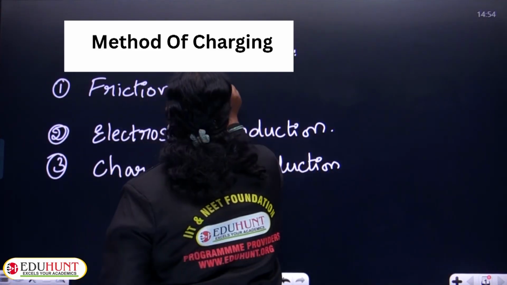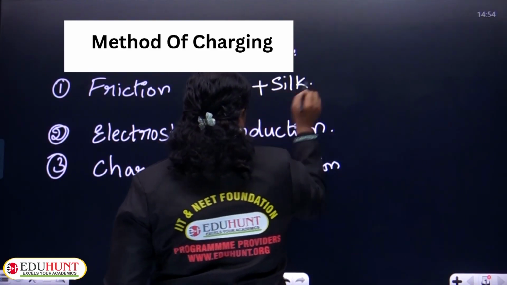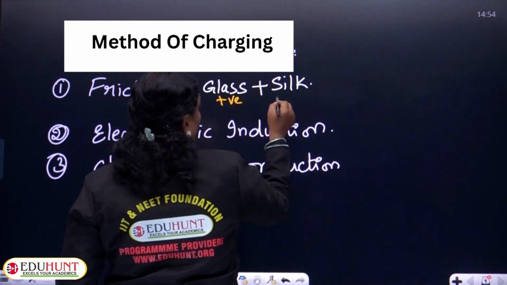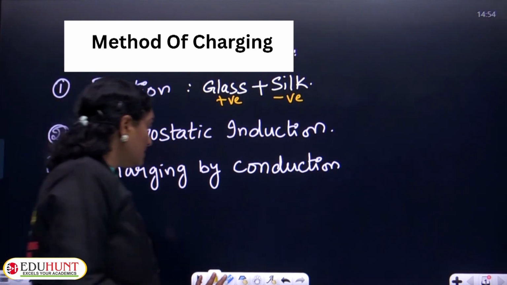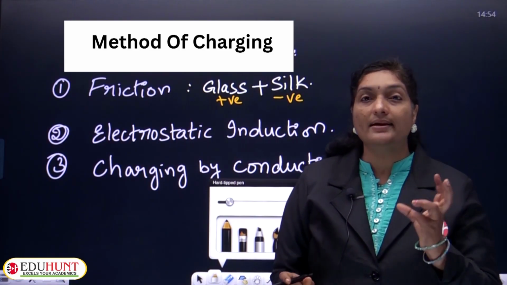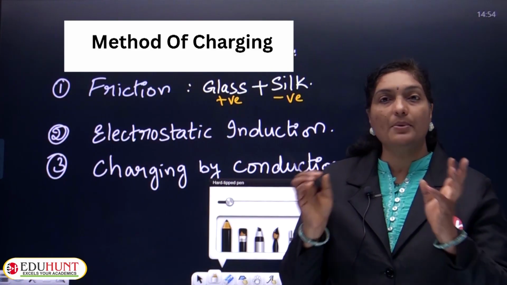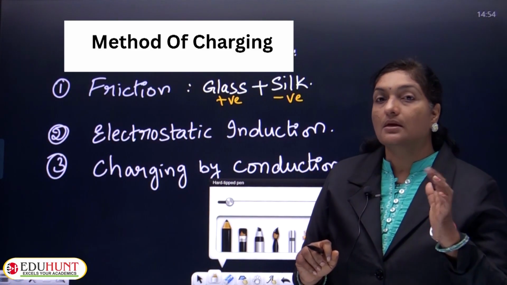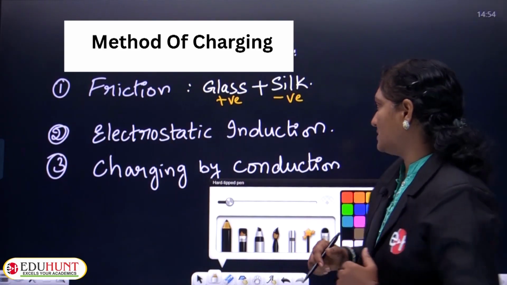So, glass rod when rubbed with silk will get positively charged, whereas the silk will get negatively charged. Similarly, if an ebonite rod is rubbed with wool, the ebonite rod becomes negatively charged, whereas the wool becomes positively charged.